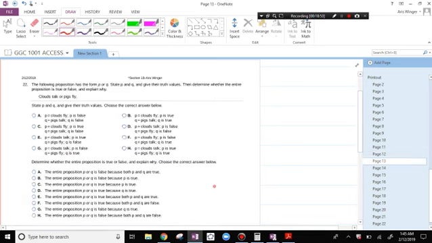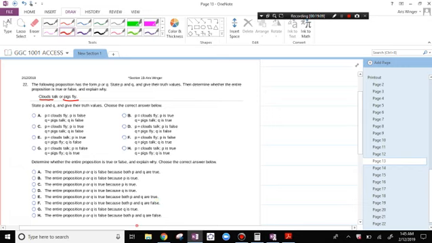The following proposition has the form P or Q. State P and Q and give their true values. Then determine whether the entire proposition is true or false and explain why. Clouds talk or pigs fly. I'm worried about both of these. Neither one of these is true.